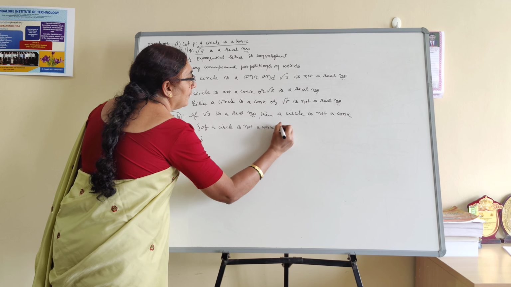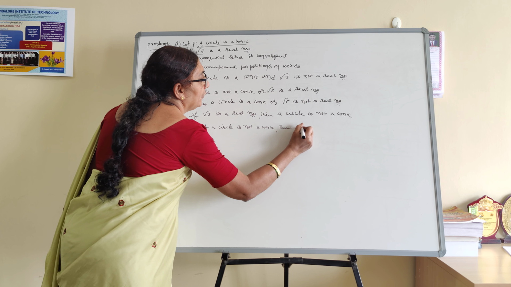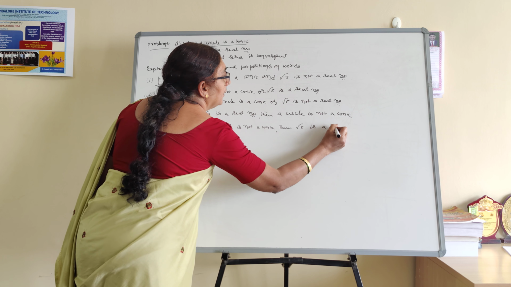Then Q. What is Q? Root 5 is a real number.